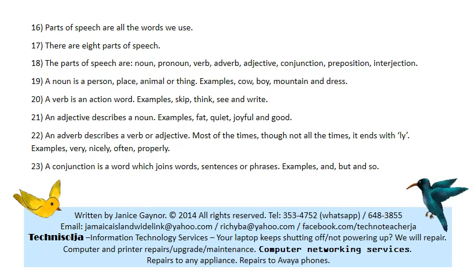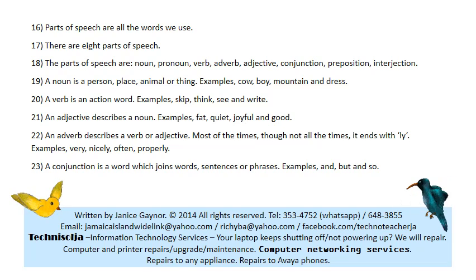An adverb describes a verb or an adjective. Most of the time, though not all the time, an adverb ends with ly. Examples: very, nicely, often, properly. These 4 words are all adverbs.